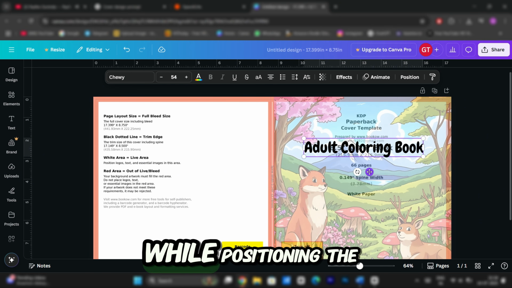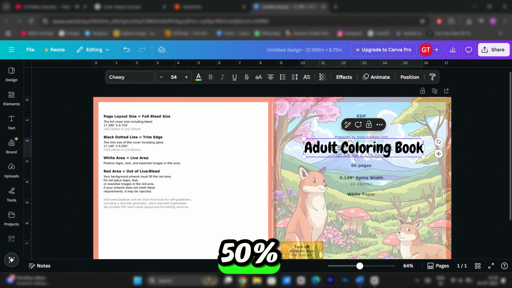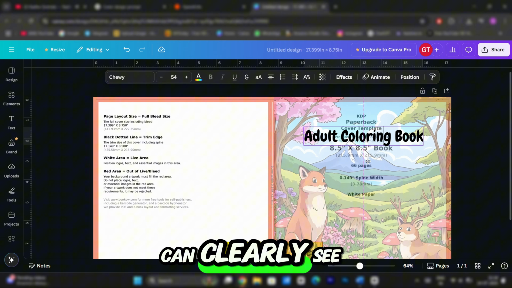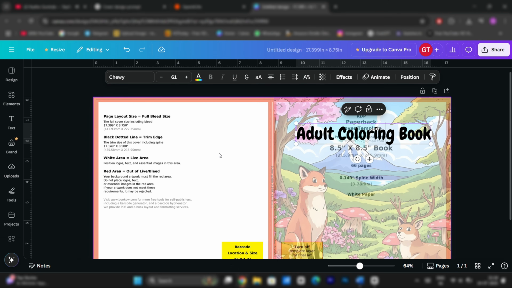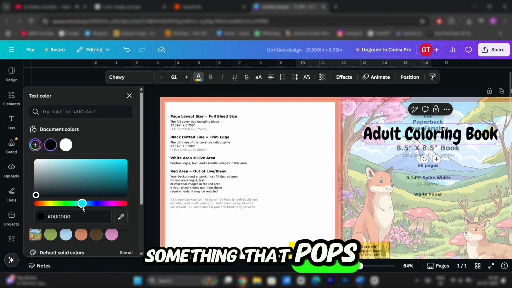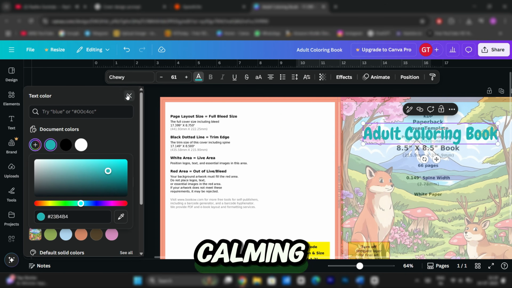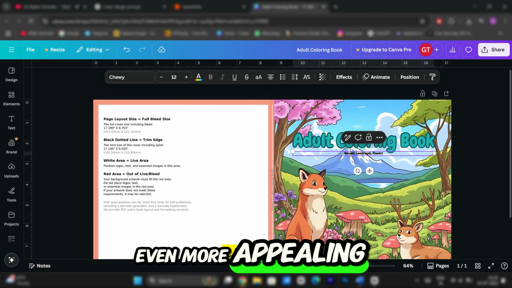To be safe while positioning the text, I've set the image transparency to 50%. That way, I can clearly see the bleed lines and make sure the title doesn't cross them. Now set the colors that fit your book best, something that pops but still feels calming. You can also add a subtitle to make it even more appealing.